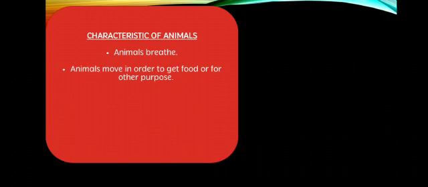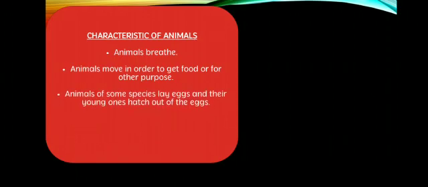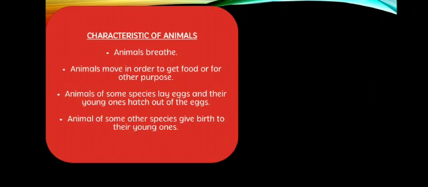Second, animals move in order to get food or for other purposes. So they move from one place to another to get food or for other purposes. Third, animals of some species lay eggs and their young ones hatch out of the eggs. So as we know, hen, all the different kinds of birds, snake, they lay eggs and their young ones hatch out of the eggs. And the fourth point is animals of some other species give birth to their young ones.